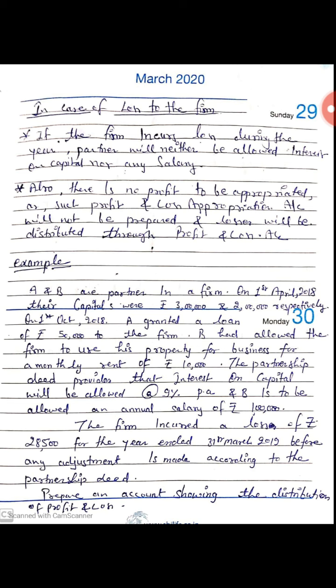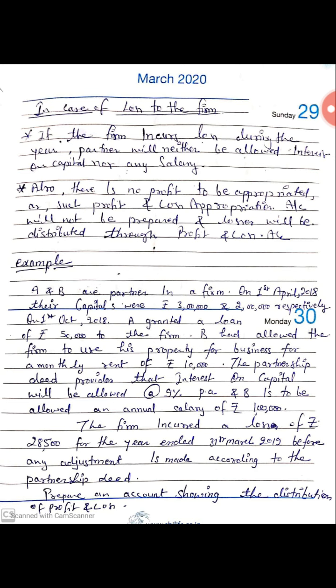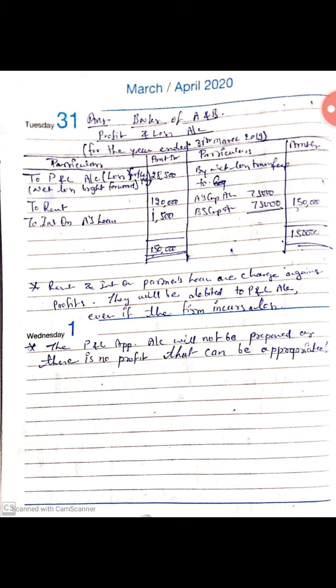The firm incurred a loss of rupees 28,500 for the year ended 31st March 2019. Before any adjustment is made, according to the partnership deed, prepare an account showing the distribution of loss. Means we will make here profit and loss account.